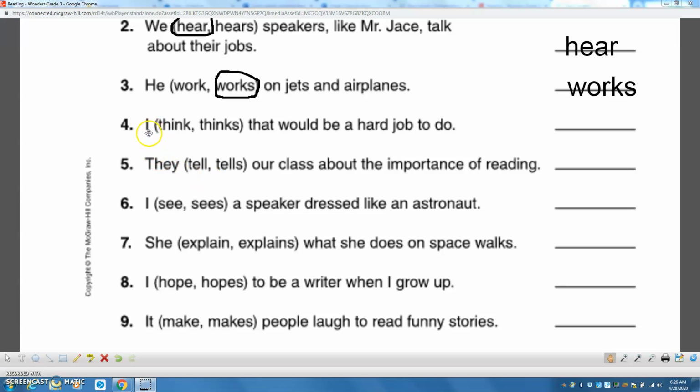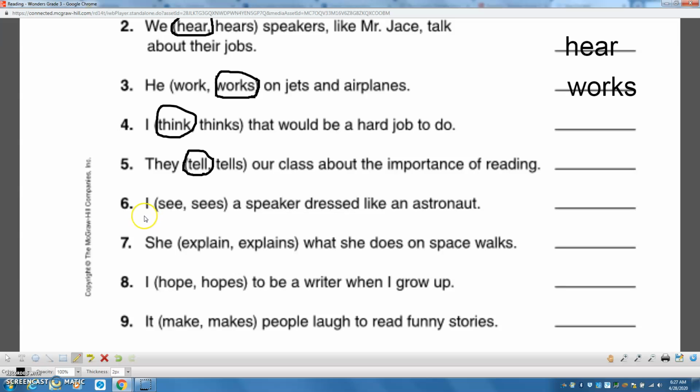Okay, so let's see. If you have I, remember I is one of the singular ones that we do not add the S to. So for this one, you should have said, I think. That would be a hard job to do. For number 5, we have they. They is plural. There's more than one. So they, we do not add the S. They tell our class about the importance of reading.